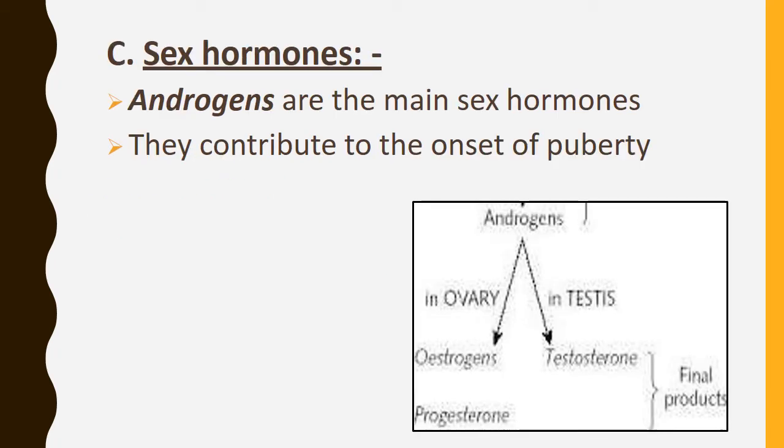Third one is the sex hormones, or androgens. Androgens are the main sex hormones. They also contribute to the onset of puberty. They are important in both male and female. In females there are the ovaries, producing estrogen and progesterone, while in males there are the testes, producing testosterone.